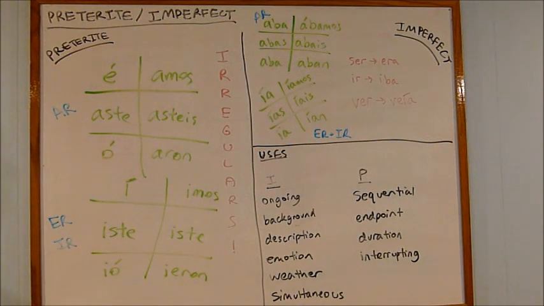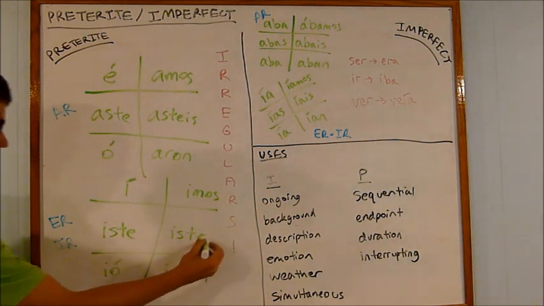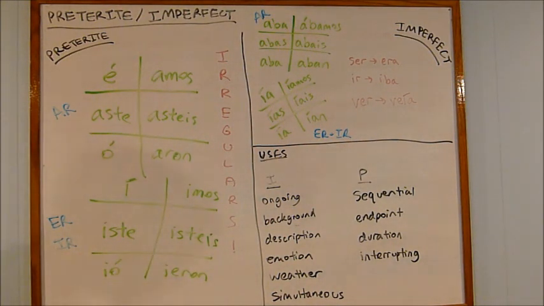With the preterite, I wrote here the regular endings. For AR verbs you have é, aste, ó, amos, asteis, aron. And then for ER and IR, you have í, iste, ió, imos, isteis, ieron. These are regular, like hablar is regular, comer is regular. But there are so many irregulars that I didn't write them down.